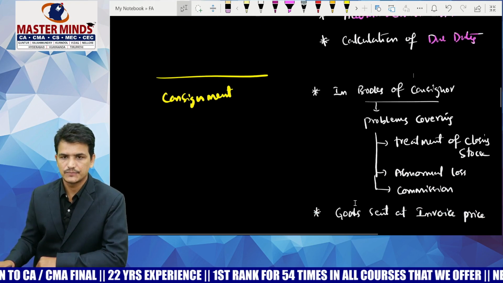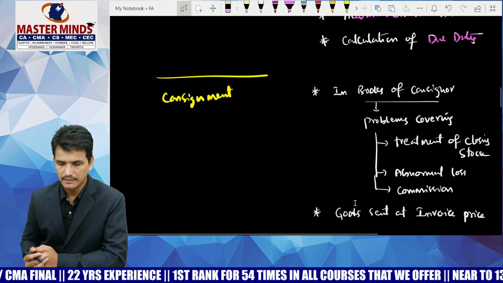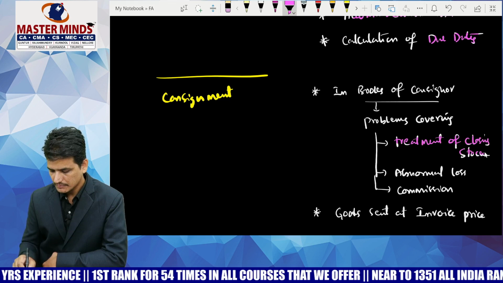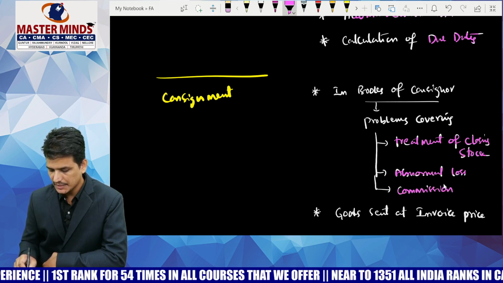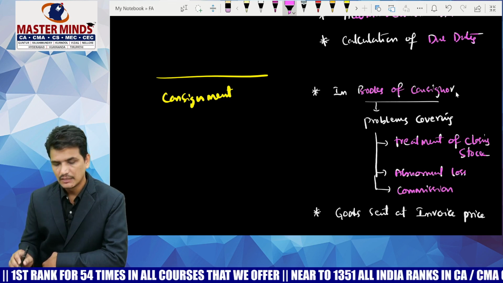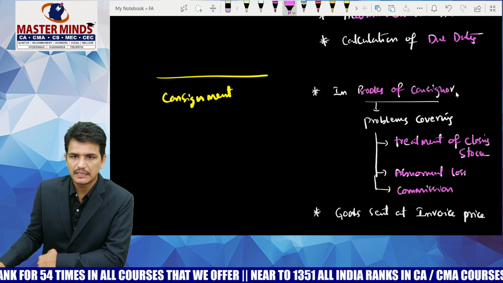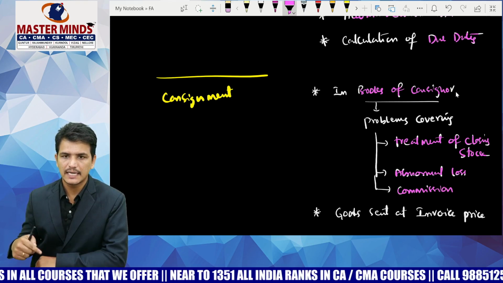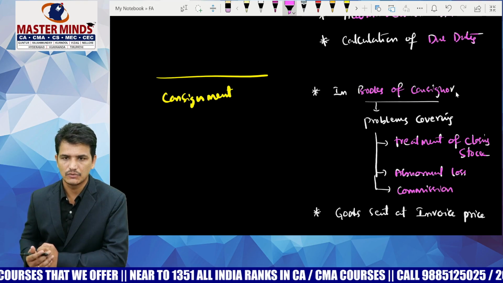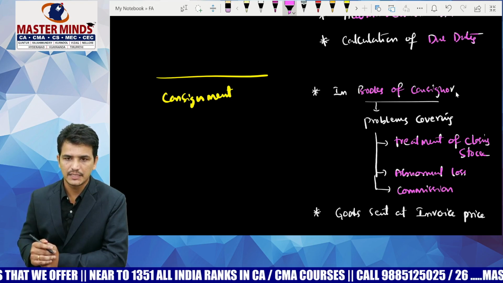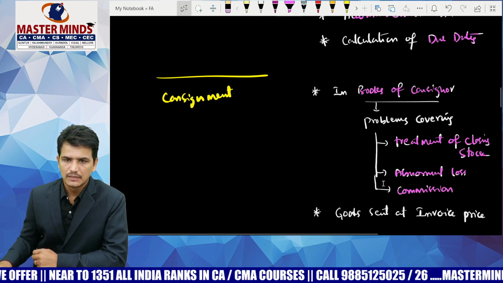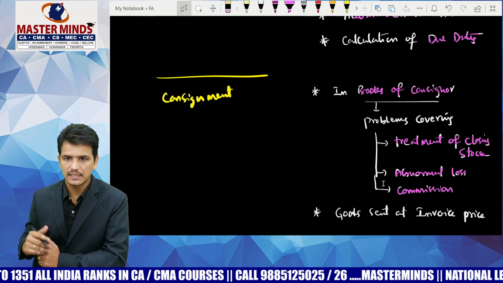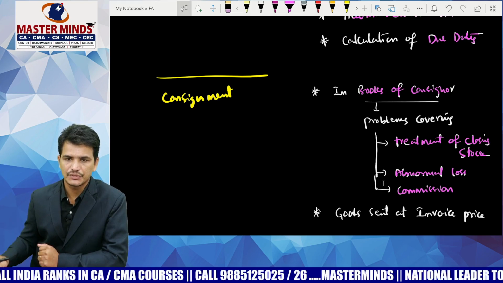So in the consignment chapter, what are the areas that we should prepare? First, go through the problems covering the treatment of closing stock, abnormal loss treatment and calculation of commission in the books of the consignor. Generally in the books of the consignor, you are required to prepare the consignment account and consignee account. So just go through 2 or 3 problems which have the calculation or treatment of all these areas, that is closing stock treatment, abnormal loss treatment, commission treatment. The problem they are going to test in the examination is going to cover various adjustments like closing stock, abnormal loss and commission calculation.